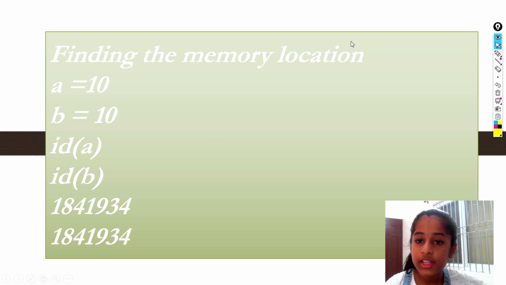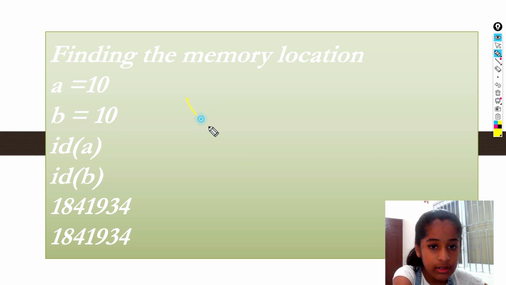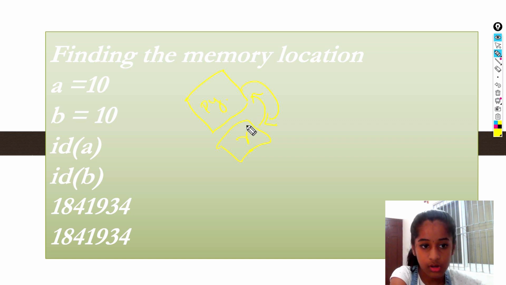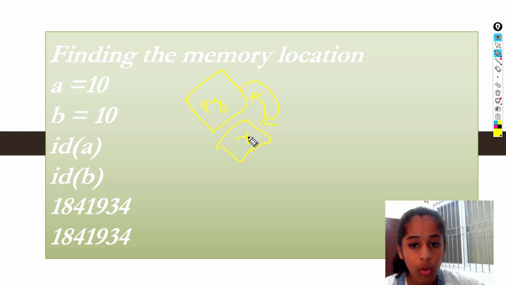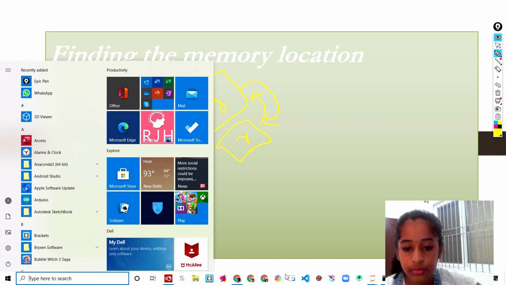Let's move forward. Now let's see how to find a memory location. What exactly is memory? What do you think memory is? Suppose you have this much memory about Python, and now you add a language called R to it. Will it say these are different, or will it say both are the same? No, it's not going to say that. So let's see an example. It's going to be easier for you to understand.